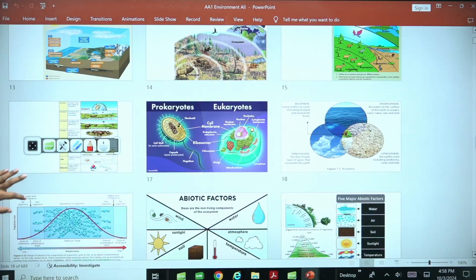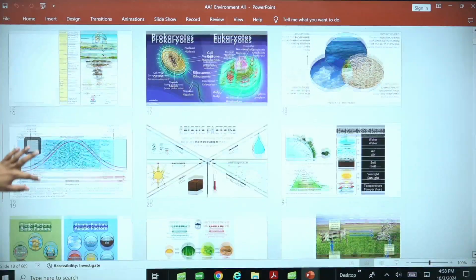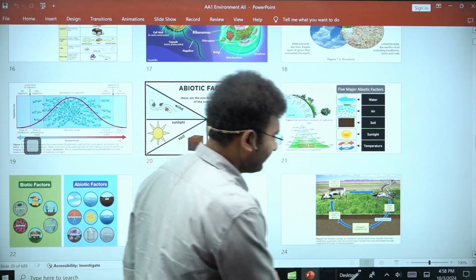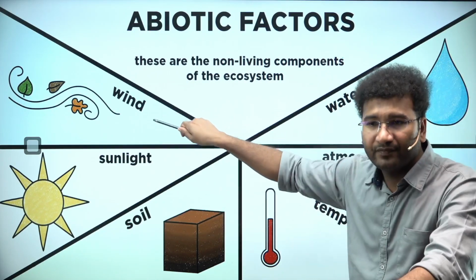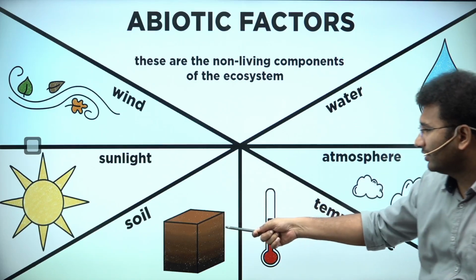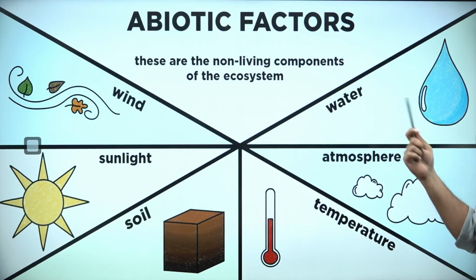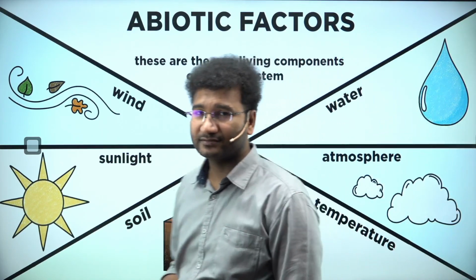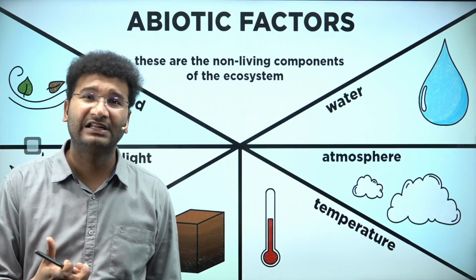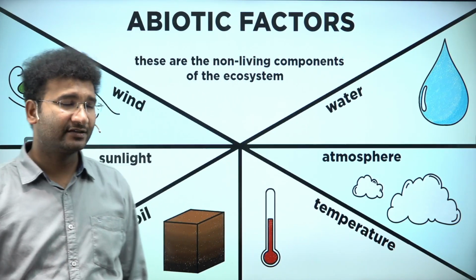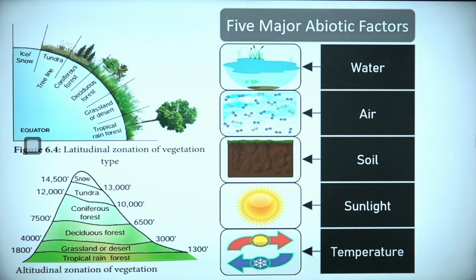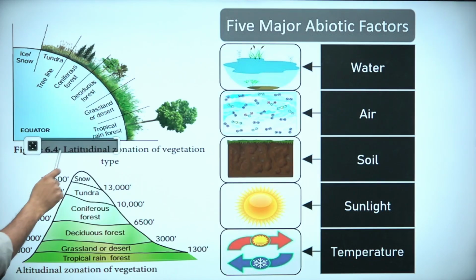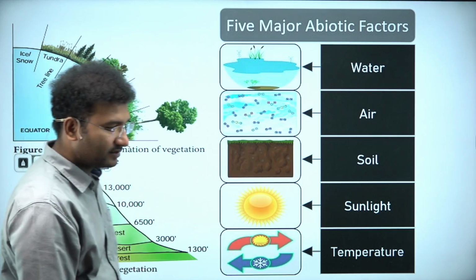Now come to the next component. See, the next component is what the abiotic factors and the biotic factors are. Abiotic factors could be wind, sunlight, soil, temperature, atmosphere, and water. Then what are biotic factors? Biotic factors are those which are living beings. Abiotic factors here are wind, sunlight, soil, temperature, atmosphere and water. Biotic factors are this. Now see here, we have learnt about these abiotic factors.